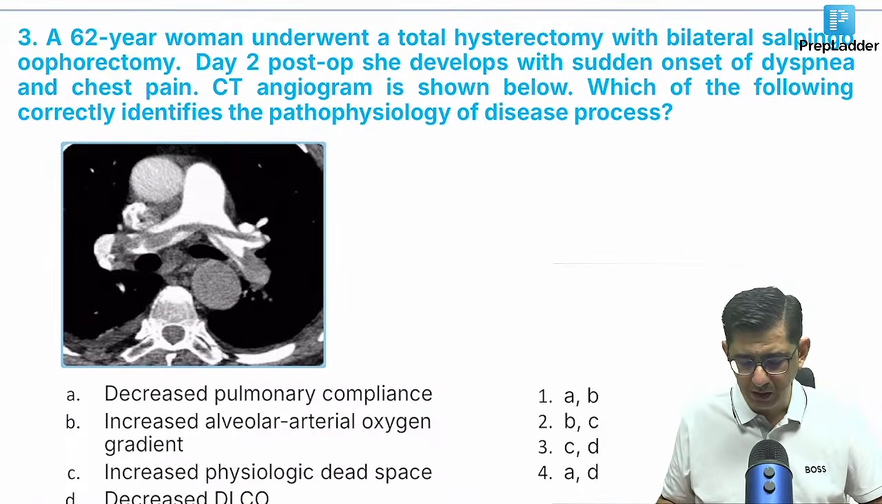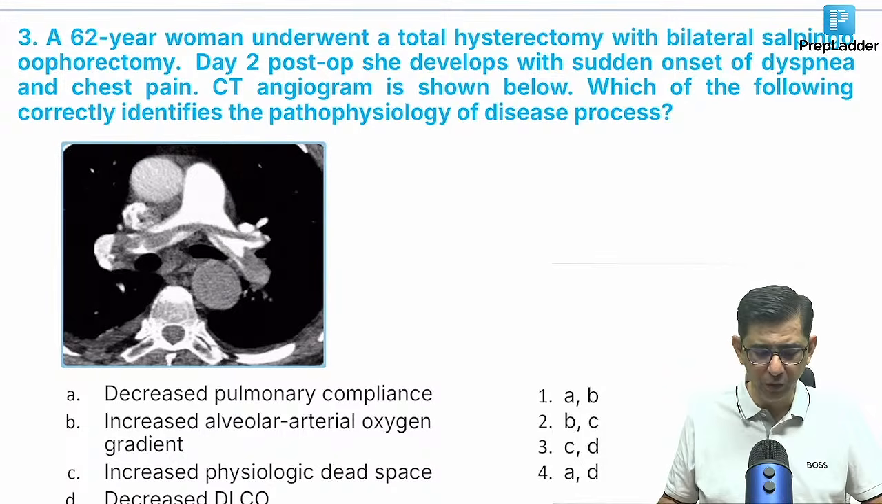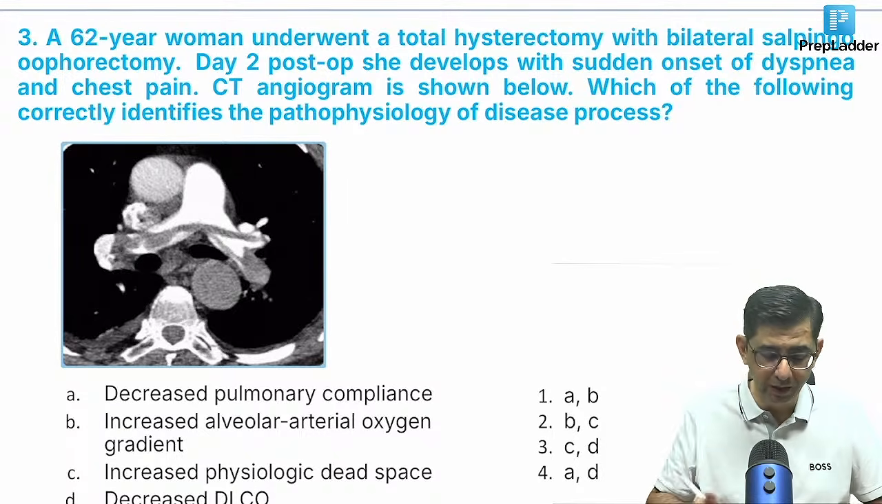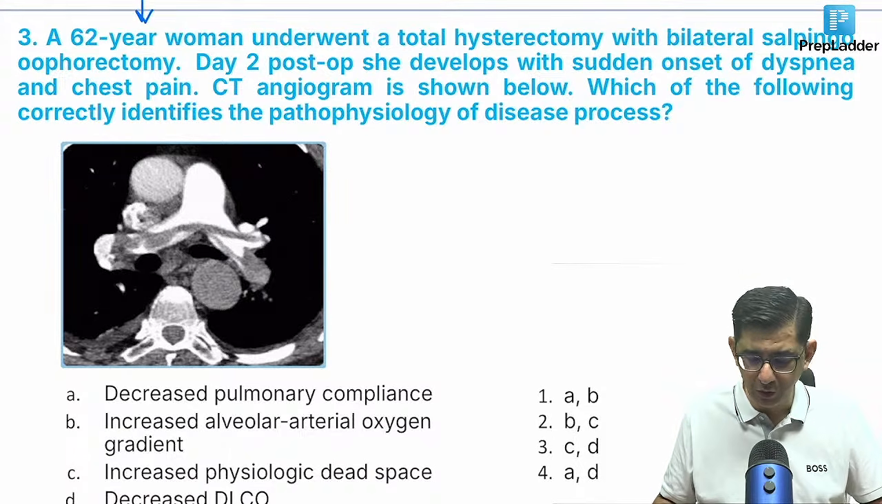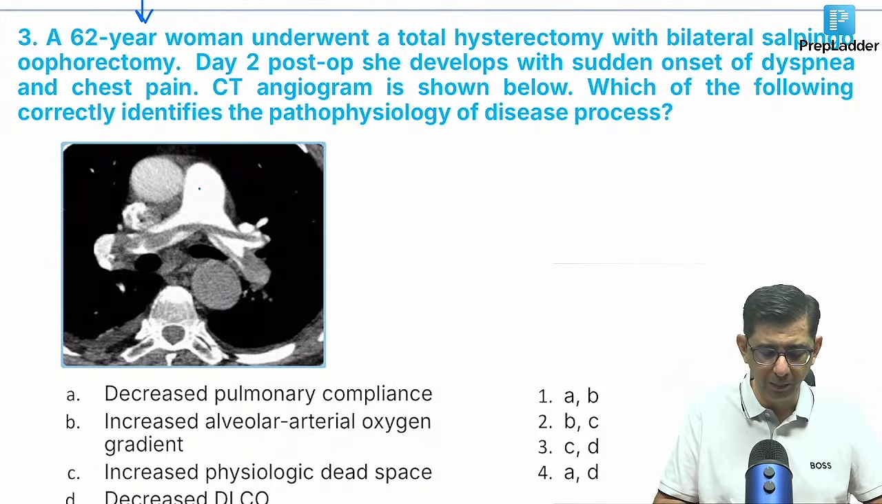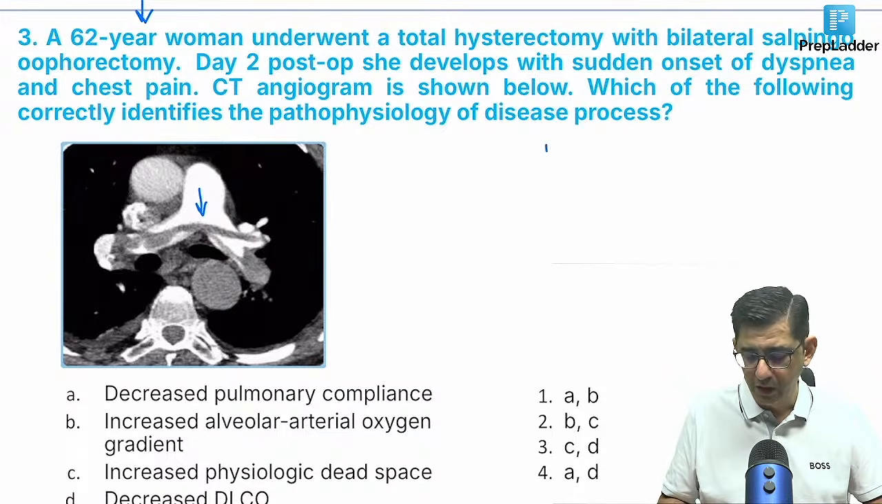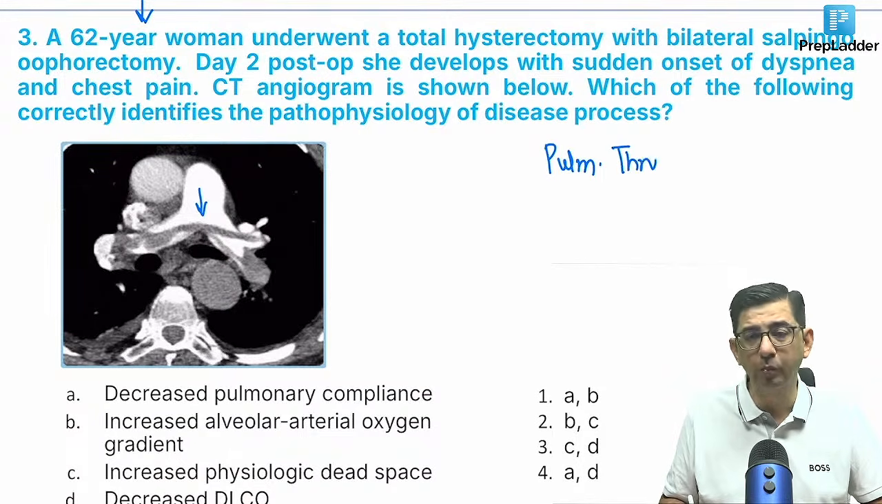She's undergone a hysterectomy with a bilateral salpingo-oophorectomy. The reason is not specified, but it could possibly be because she is an old lady, so I'm suspecting some kind of malignancy as well. And then you can notice that there is a big clot right in the middle of the pulmonary artery. So the diagnosis of this patient is very clear: we're dealing with a pulmonary thromboembolism.